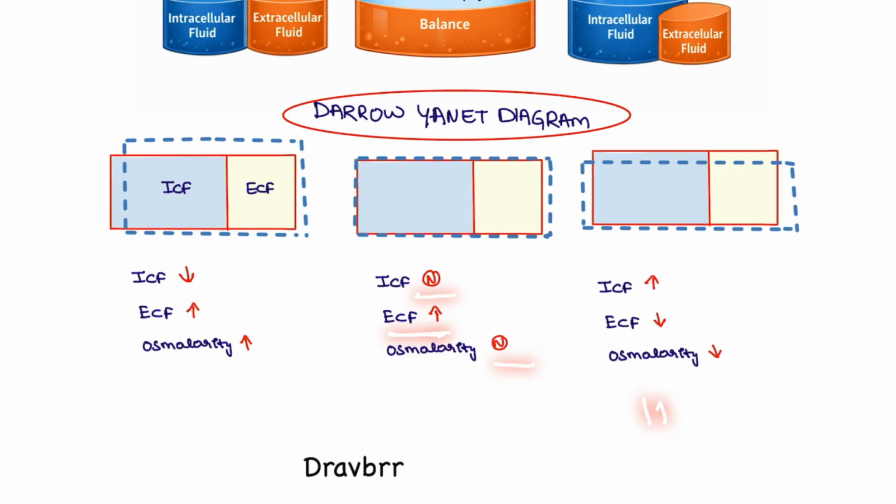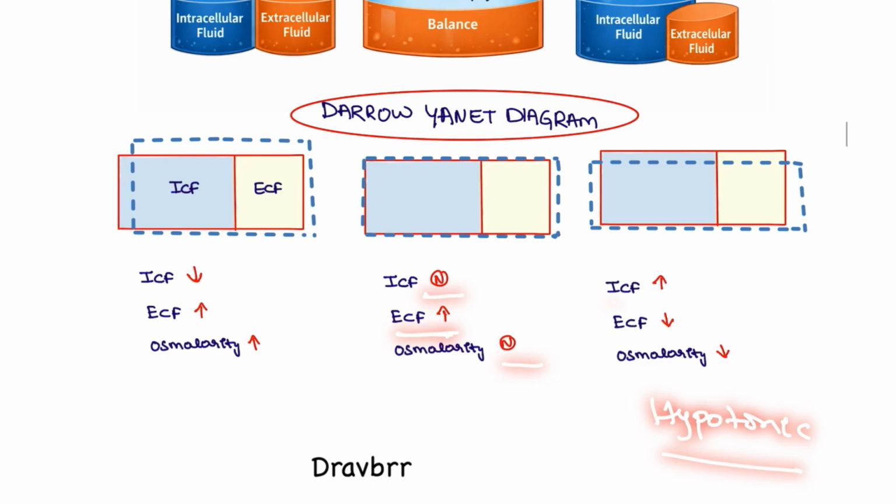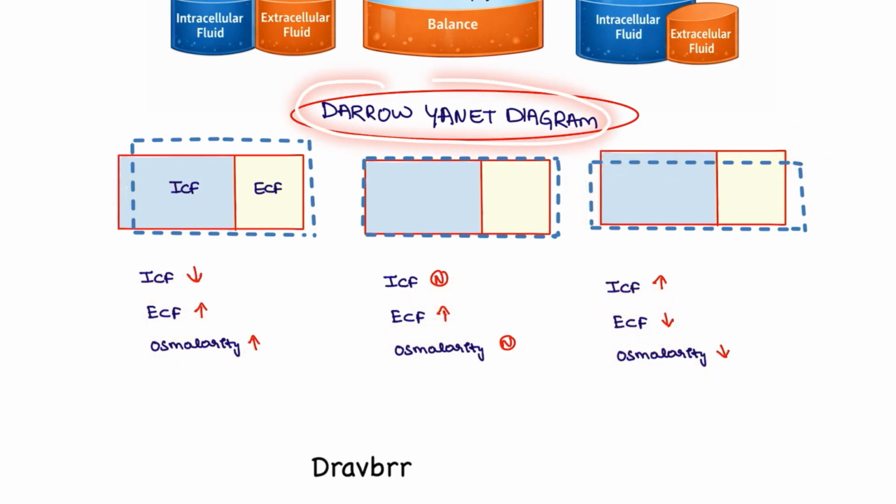Next, this is the hypotonic. As I said, in hypotonic the intracellular fluid will be swelling, so the intracellular volume will increase, the extracellular fluid will decrease, and osmolarity is also going to decrease. And in hypertonic, we all know there is a high osmolarity, and ECF will increase and ICF will decrease in size. This is how you have to identify the Darrow-Yannet diagram.